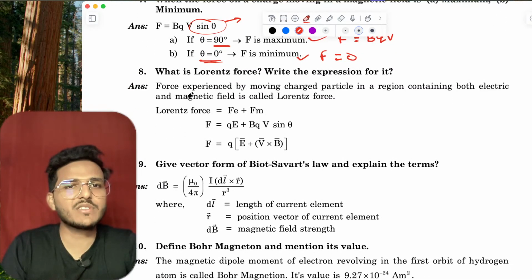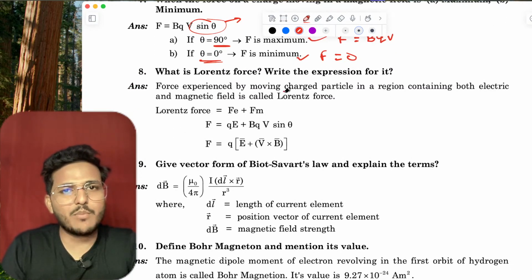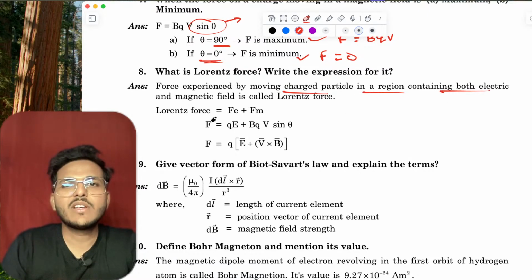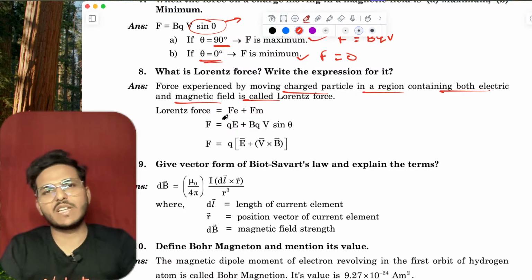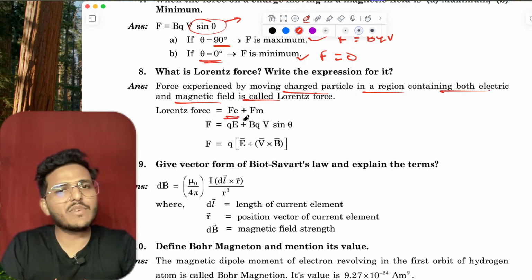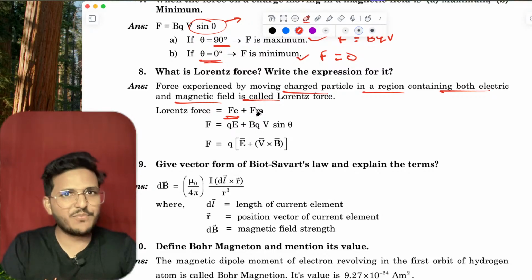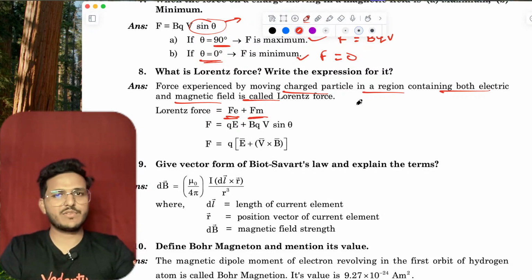What is Lorentz force? See, the force experienced by a moving charged particle in a region containing both electric and magnetic field is called Lorentz force. That is, Lorentz force is basically the electric force plus the magnetic force.